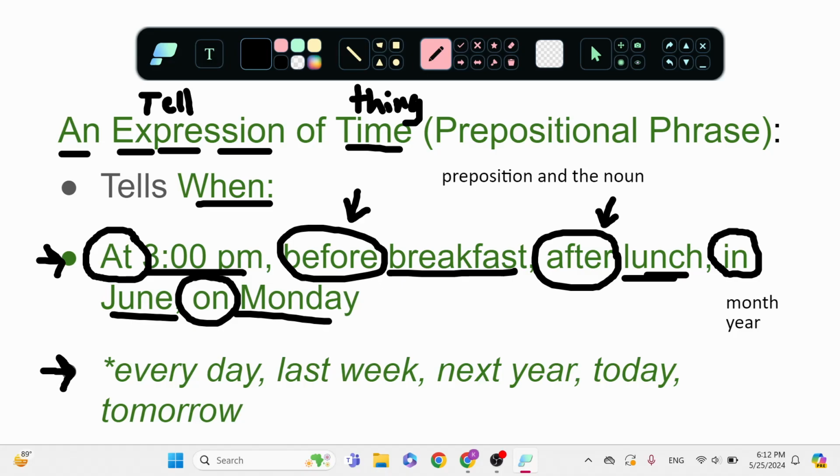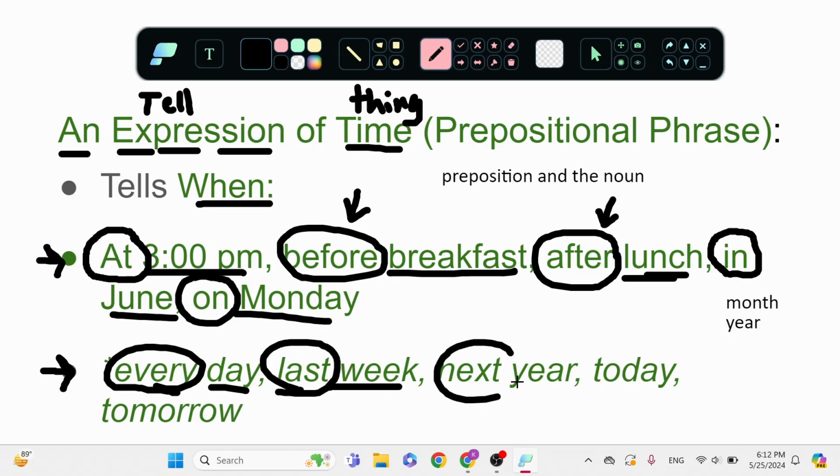Technically, they are not prepositions, but they are used the same way. I want you to think of them as prepositions. We'll use them the same way. We have a word and we have the time. Every day, right? Every day. Last week. Next year. Today is a little different, but today and tomorrow. I will explain more on this slide.